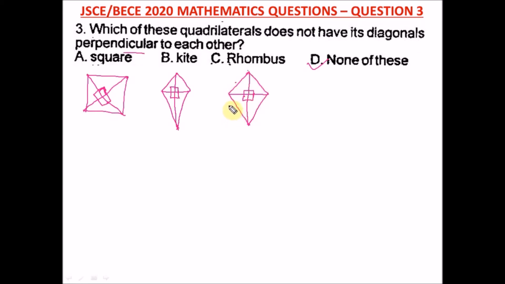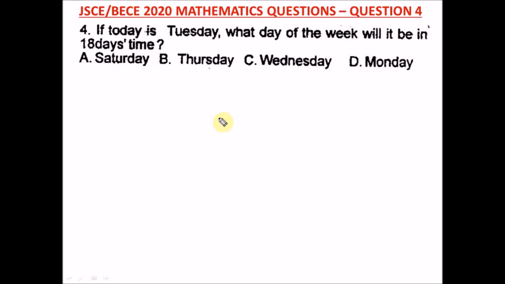Question 4 of the Junior WAEC BECE 2020 mathematics past question. It says, if today is Tuesday, what day of the week will it be in 18 days time? Today is Tuesday. What day of the week will it be in 18 days time? To get this easily, how many sevens can we get out of 18? We can get 2 sevens, right? 2 sevens plus 4 days, right?